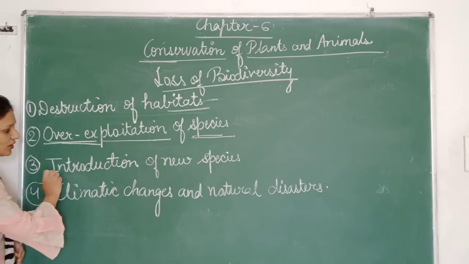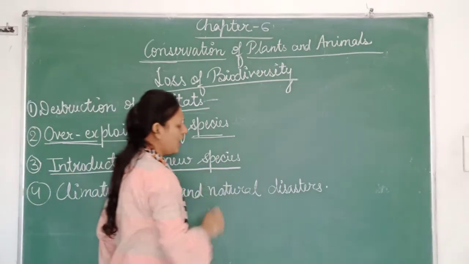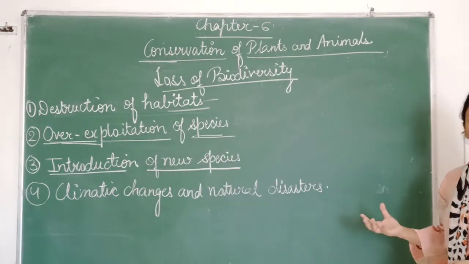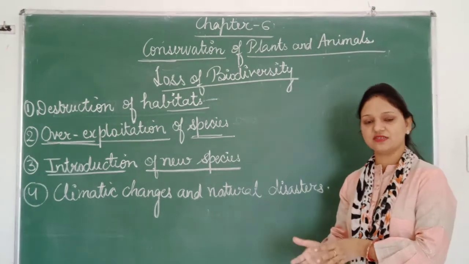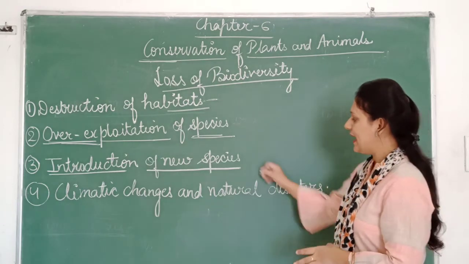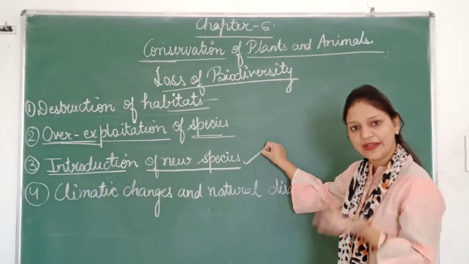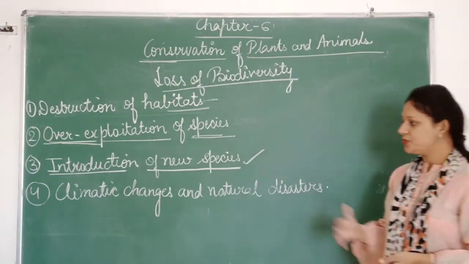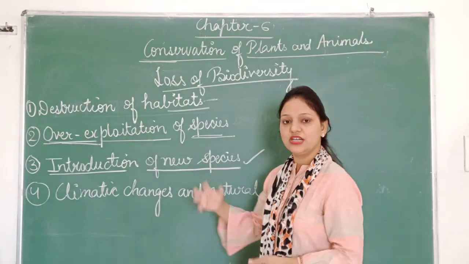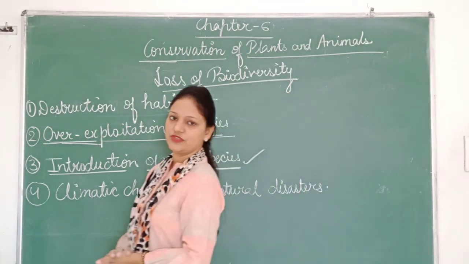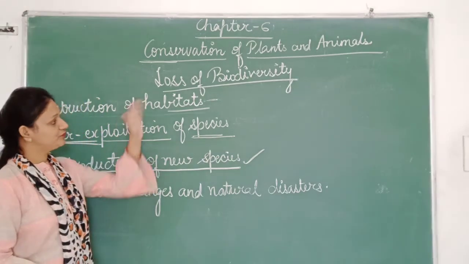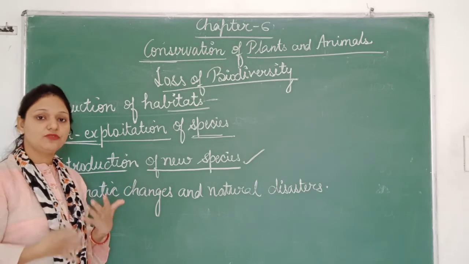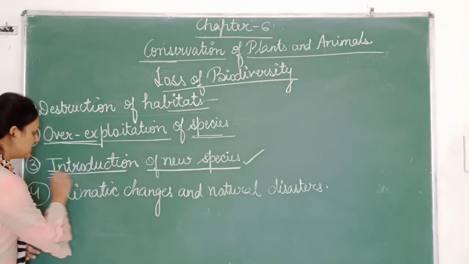The third one is introduction of new species. How? Whenever any new species is introduced, it has no predators. That means when a new species comes to a new area, what will happen? As it has no natural predators, no enemies, it will multiply very fast, it will multiply rapidly. And due to the multiplication of this new species, it will overcome the rest of the species, or lead to the destruction of other species, because it will compete for sunlight, food, water and space also. So this is also a major reason.